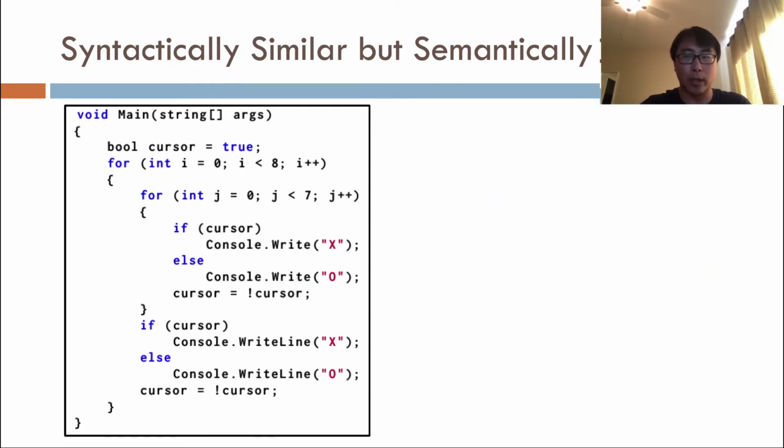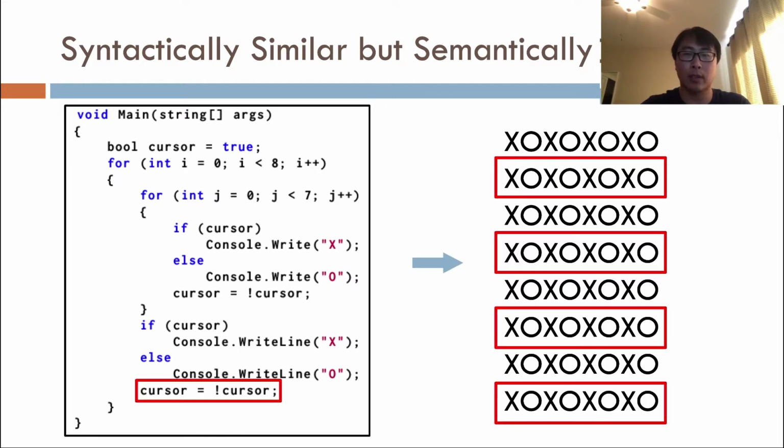Here is another way to solve this programming problem. You register what was printed last time and print a different character next time. However, here lies an error. When it prints the last character in each line, it toggles the Boolean flag cursor, which it shouldn't have. As a result, you will wind up printing the same characters for each row.